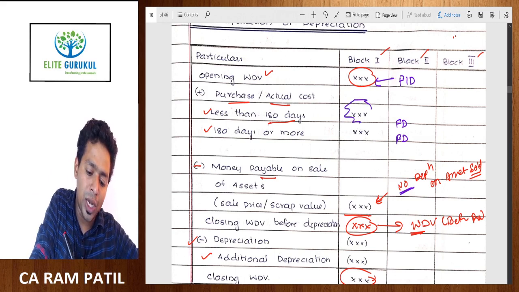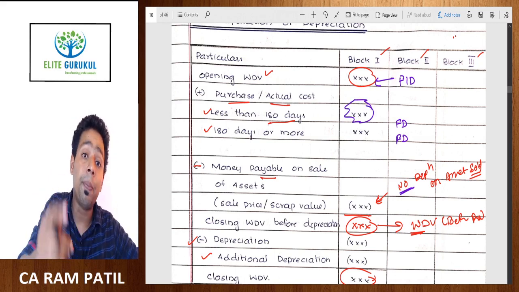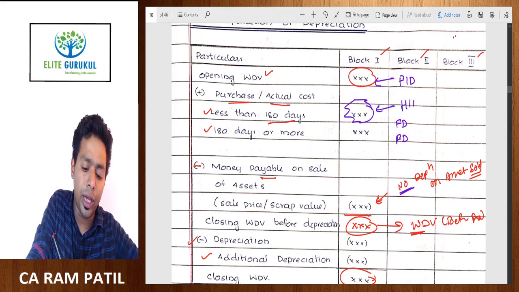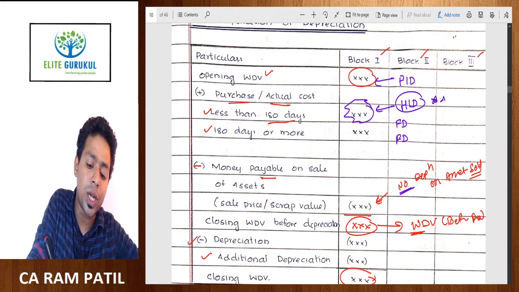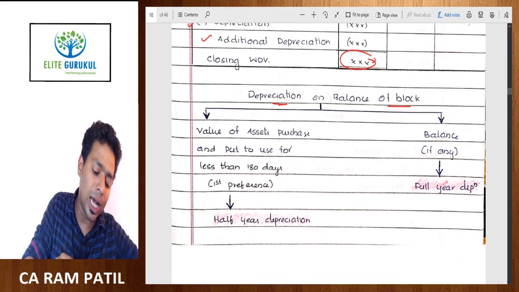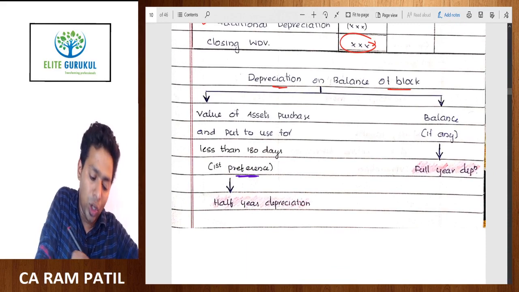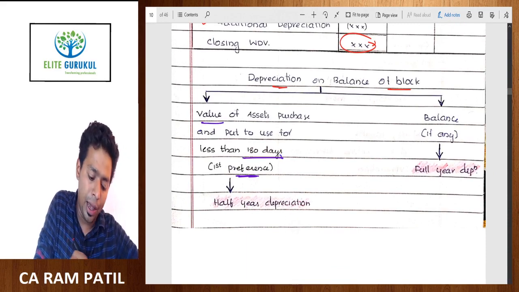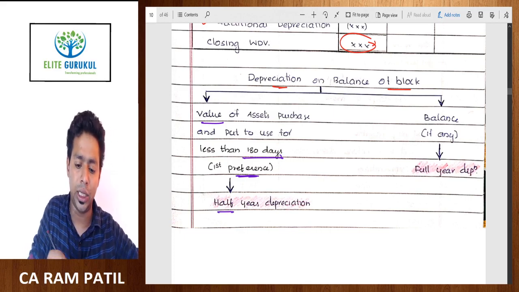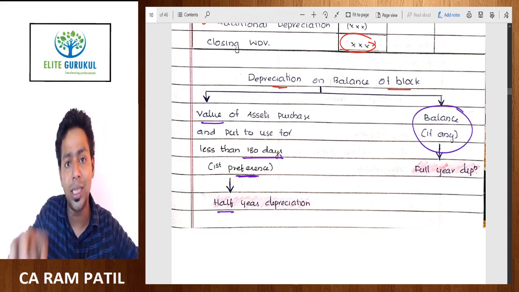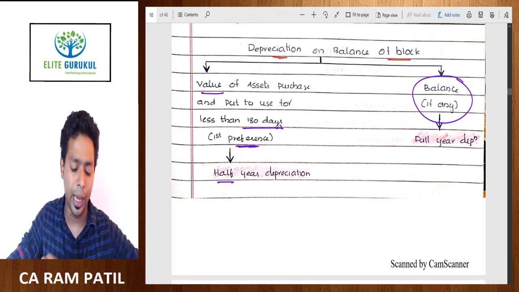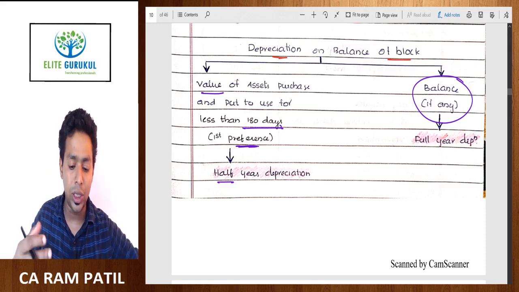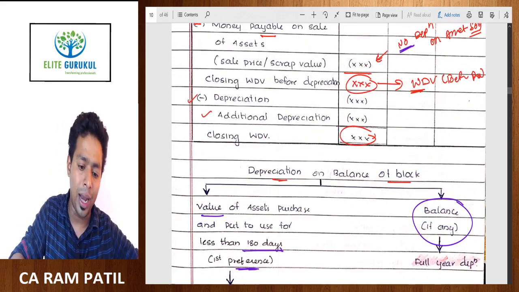That means the special category here is assets which are purchased and put to use for less than 180 days, and for these we get half depreciation. So this is the special category, and therefore the law is asking you to give the first preference to the value of assets purchased and put to use for less than 180 days, because that is subject to half year depreciation, and if you have any balance left after, then we will compute full year depreciation. No matter how many times I repeat these sentences, you may not be able to catch this, so allow me to explain this in numerical terms here.